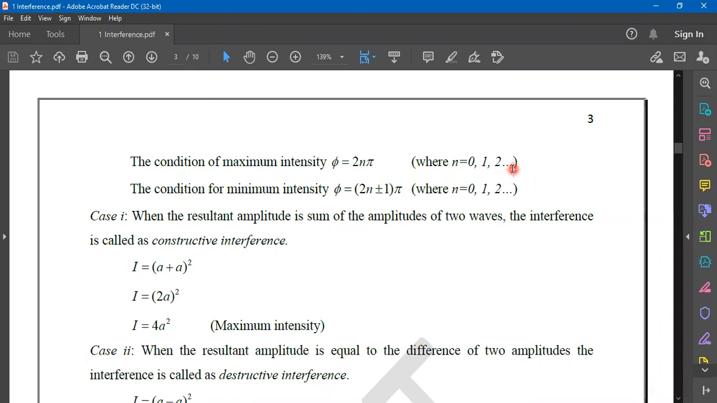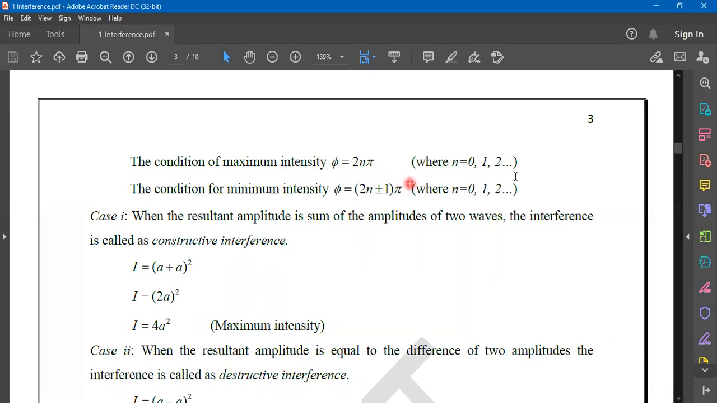Sin n pi value antandi? 0, sir. So a multiple of any integer, including 0, results in the maximum intensity. Phi is equal to 2n pi.